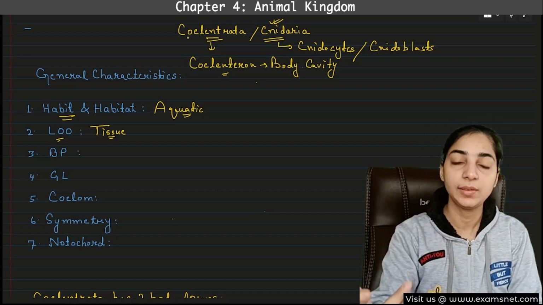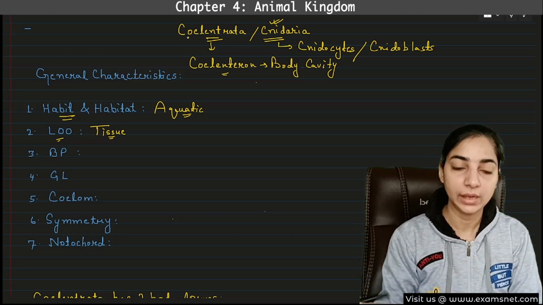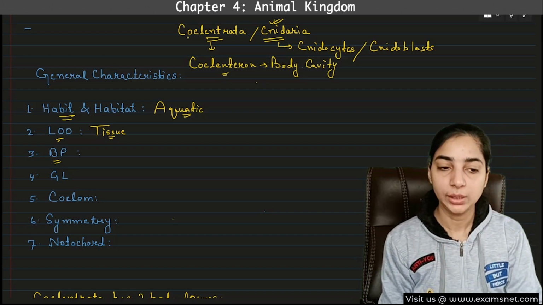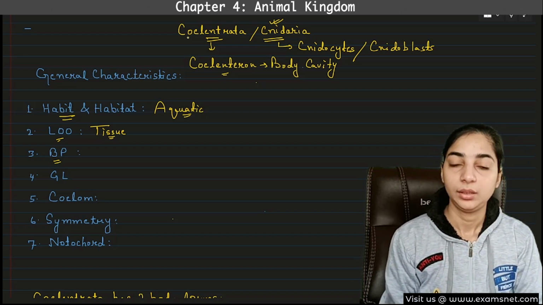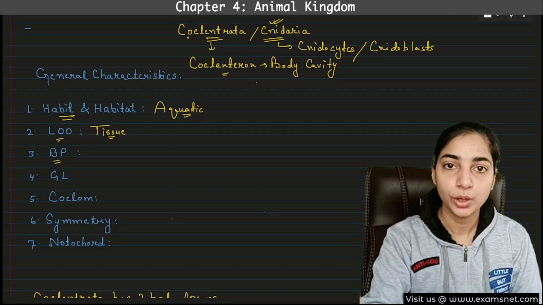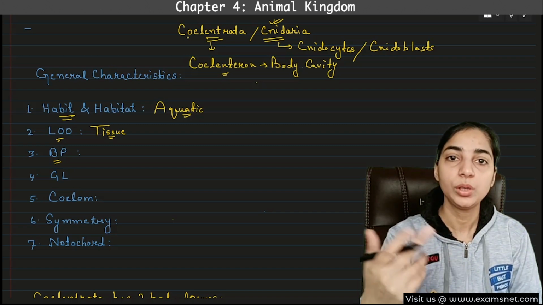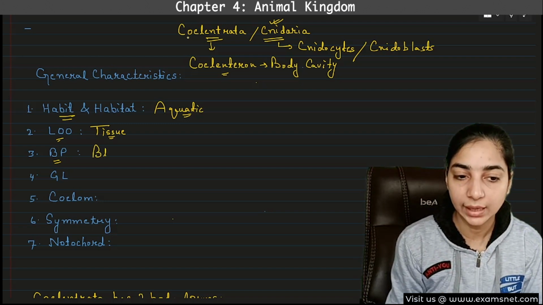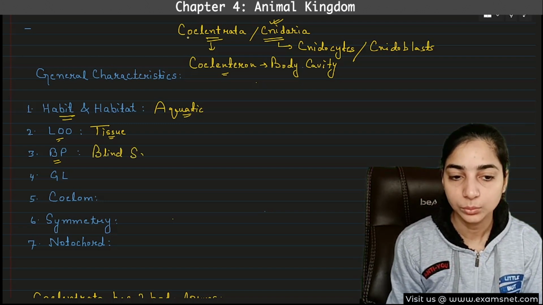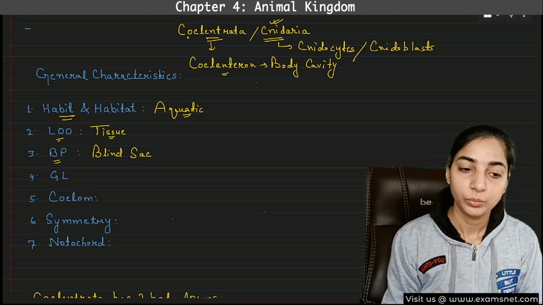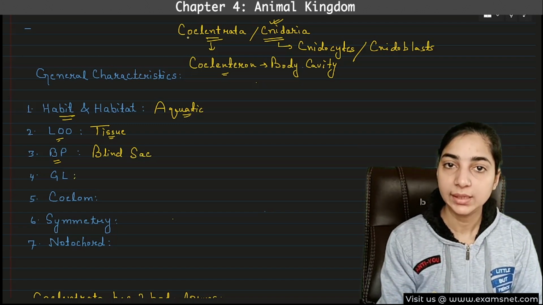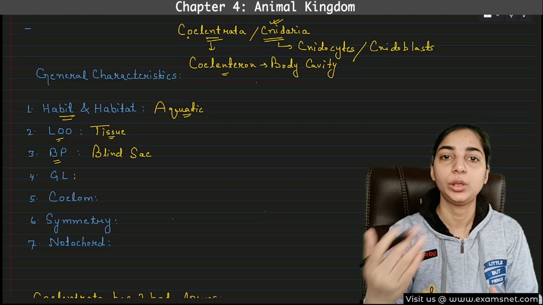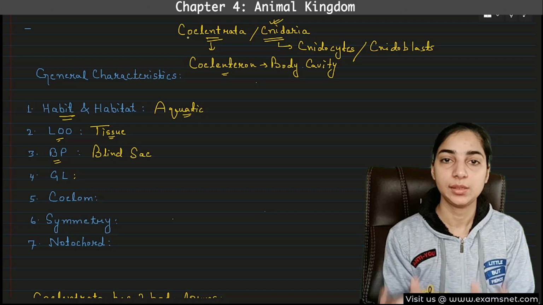We have already discussed this when we were discussing the basis of classifications, right? Then we come to the body plan. BP means body plan. So what is the body plan? Here tissue is present. In case of poriferan, only cells were present, so there was cellular aggregation. But here tissues are present. So there is a blind sac type of body plan. And what do we mean by blind sac body plan? We had discussed that when there is only a single opening for the entry of food particles and for the exit of the waste materials, then it is known as blind sac.